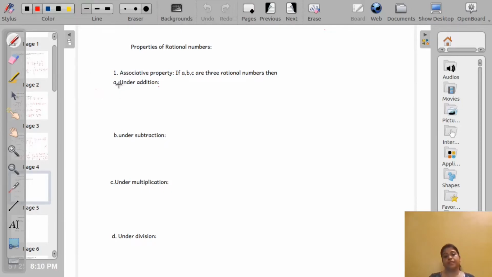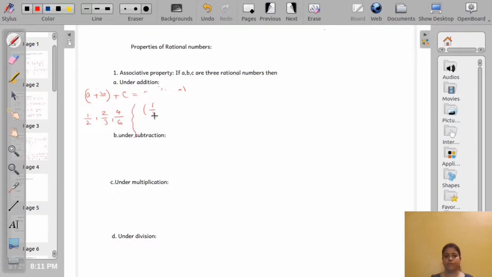The associative property says, if A, B, C are three rational numbers, then under addition, (A plus B) plus C will be equal to A plus (B plus C). Let us take an example: half, 2 by 3 and say 4 by 6.